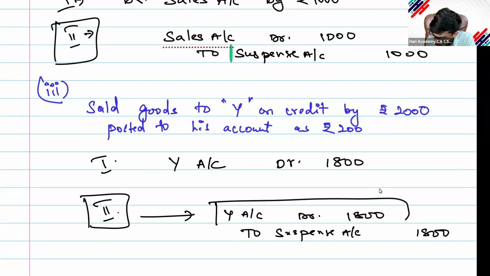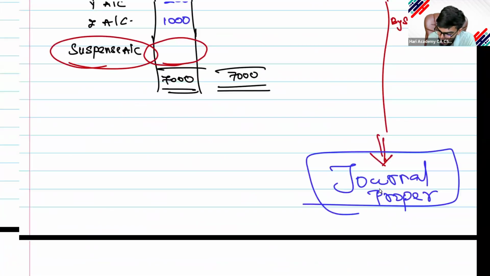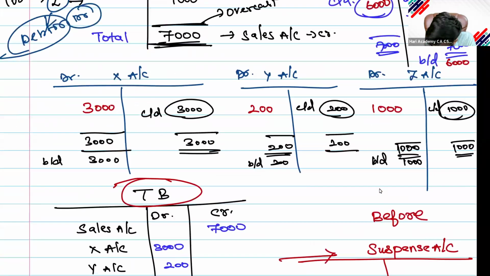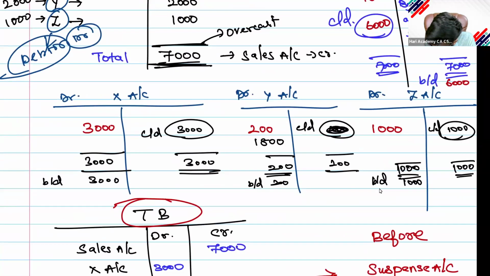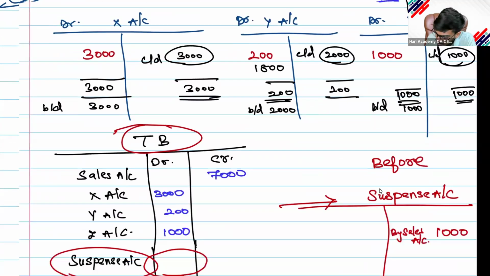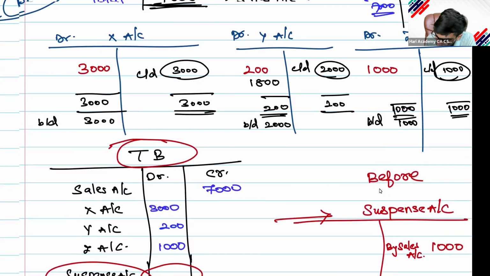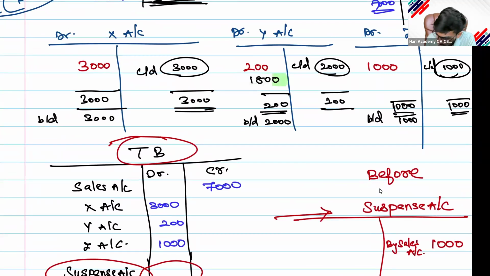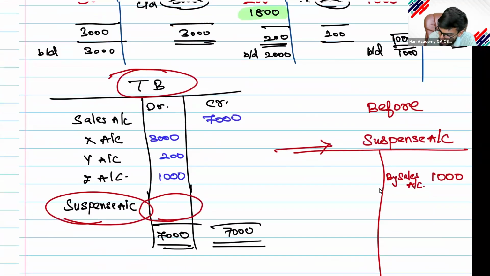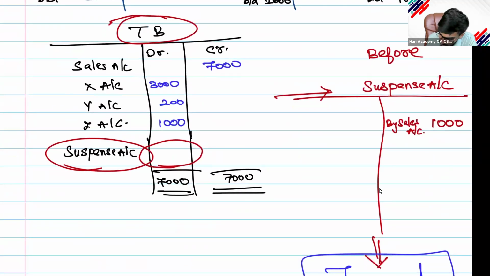So now I go to Y account. On the debit side I should put 1800. Then my balance brought down will become 2000. This is rectified. Now come to suspense account. What value have I put? 1800, correct. Now this 1800 I will put on the credit side of the suspense account,